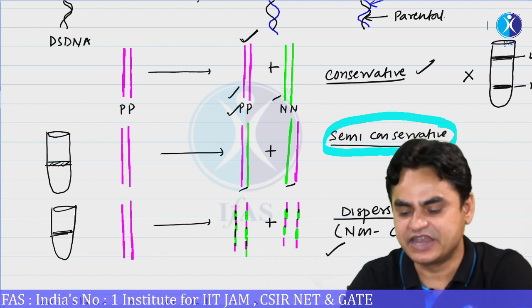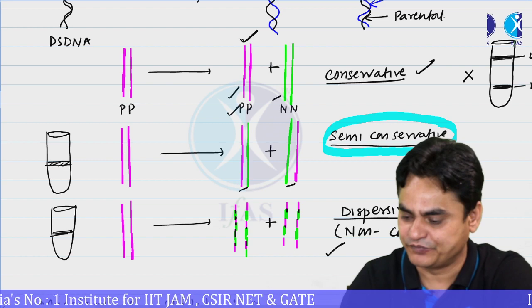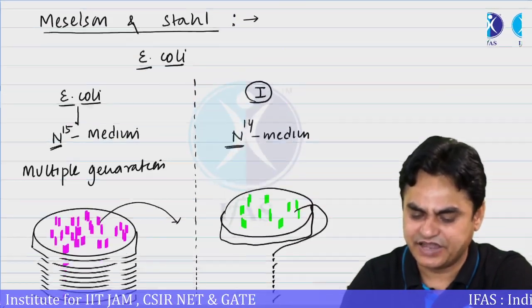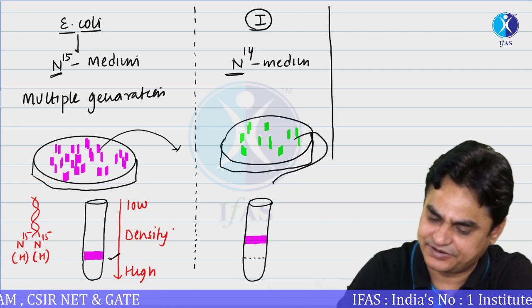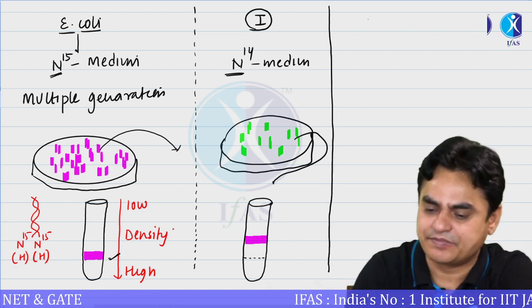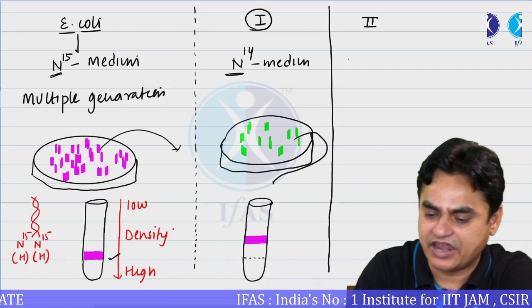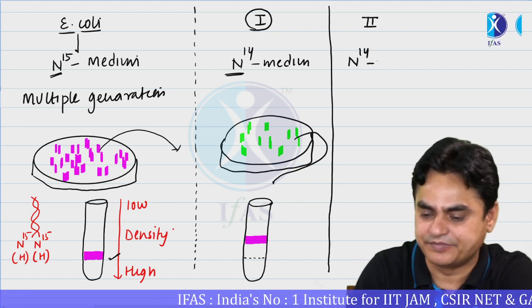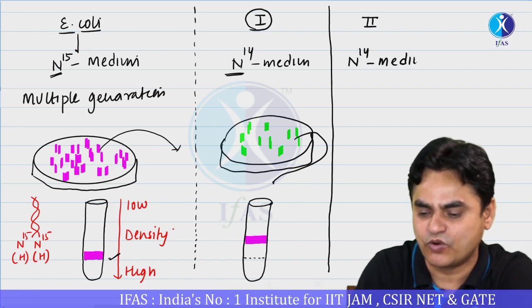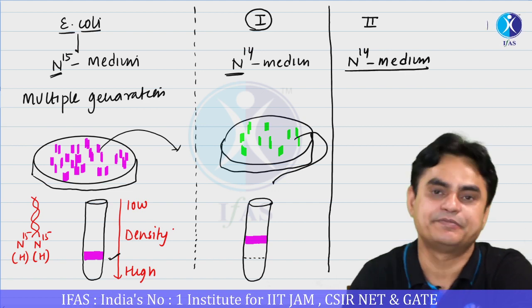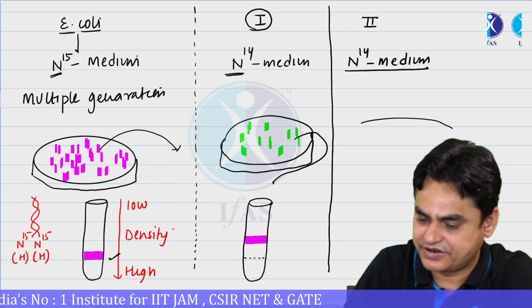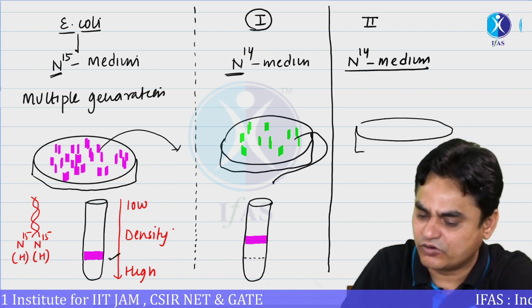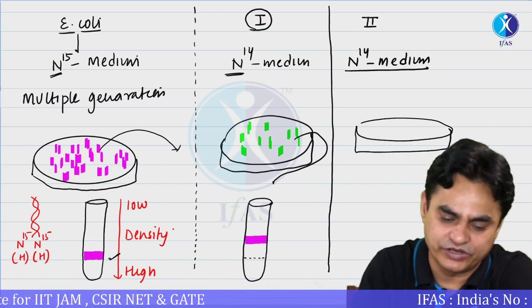whether the DNA replication is semi-conservative or dispersive, what they did is place the bacteria for one more generation on an N14 containing medium. Now what did they observe? Again, bacterial colonies were maintained on this N14 containing medium.